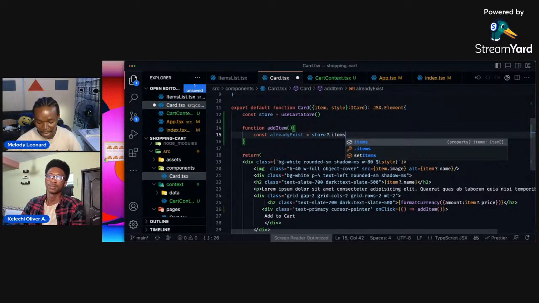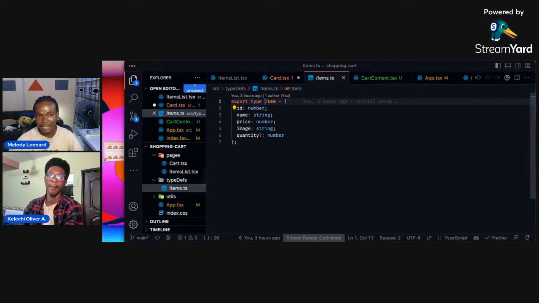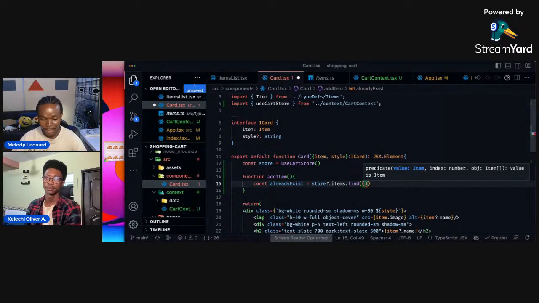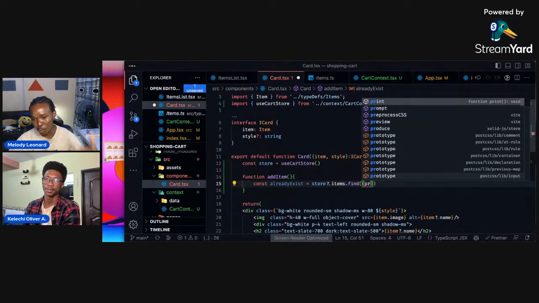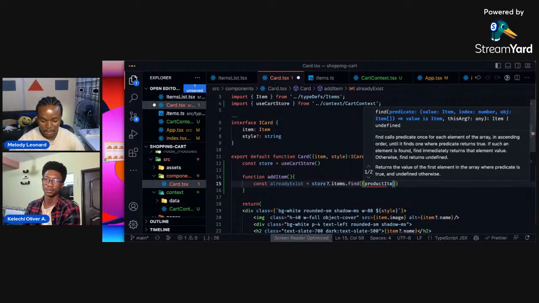Now we want to go ahead and find, right? For each of these items, we want to find by ID, right? Because each of these items in the store, if you look up here, this item here, there's an ID here, which is a unique identifier. So I want to go ahead and find. When we say find, we are iterating over this array of items, and for each one of them we could have a product item, or let's just shorten it with product or P.